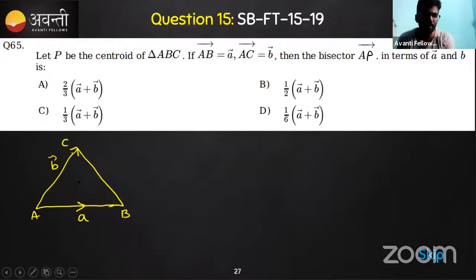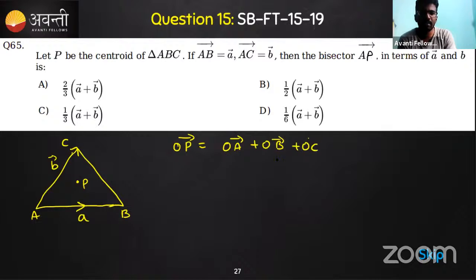Now there is a centroid. The centroid will lie right here, right? The centroid is P. So what is the expression, what is the vector that you can tell for the centroid? Suppose O is the reference point that you are taking. This OP vector, it's a centroid. What you can say is that it has to be the OA vector plus OB vector plus OC vector, divided by 3.